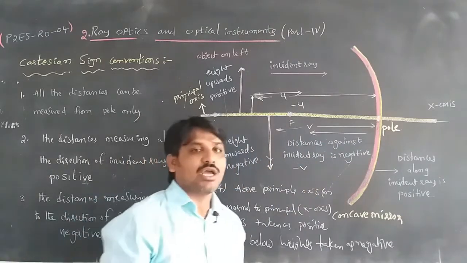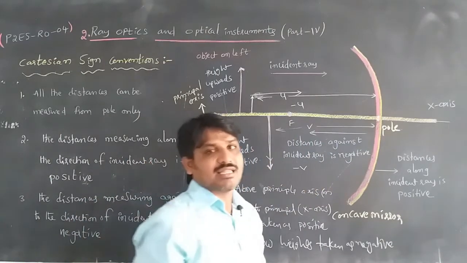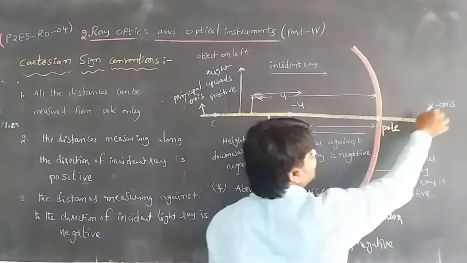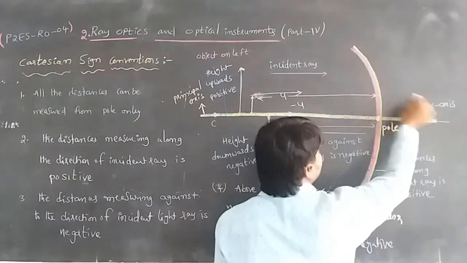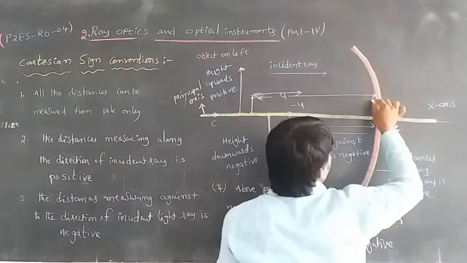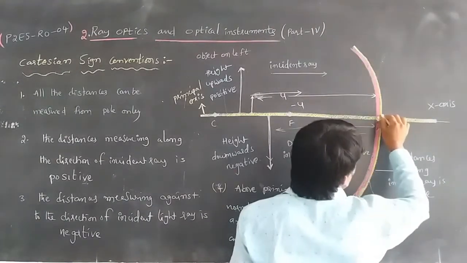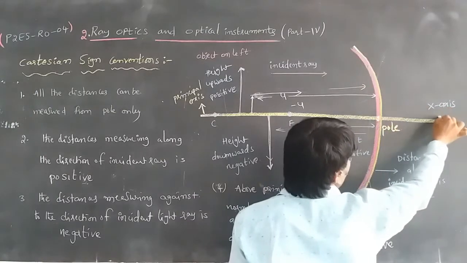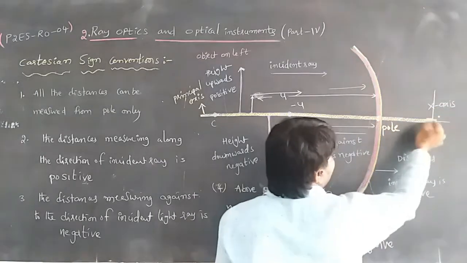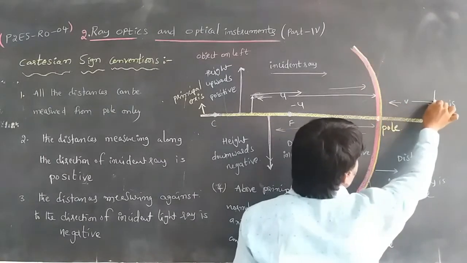In the case of a convex mirror, the image is formed in this direction. The incident ray is moving in this direction and the image is also formed at this point, so the distance of the image will be v.